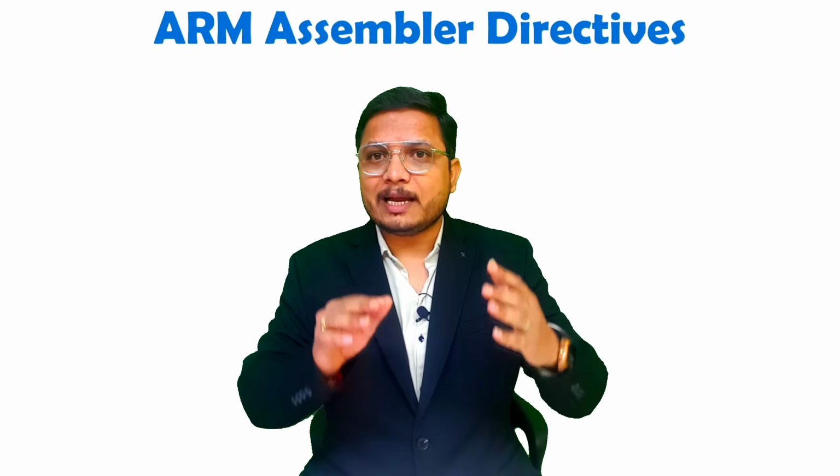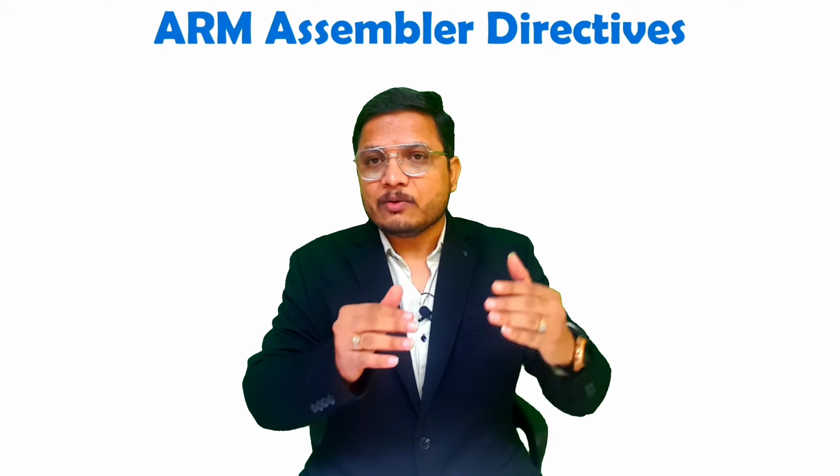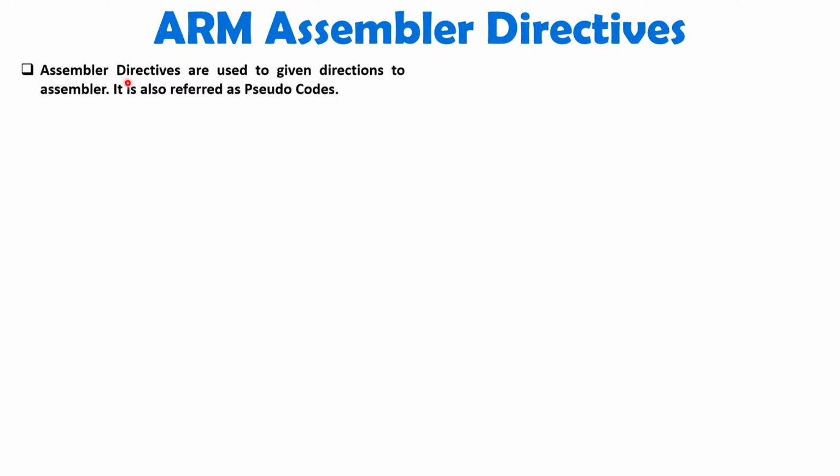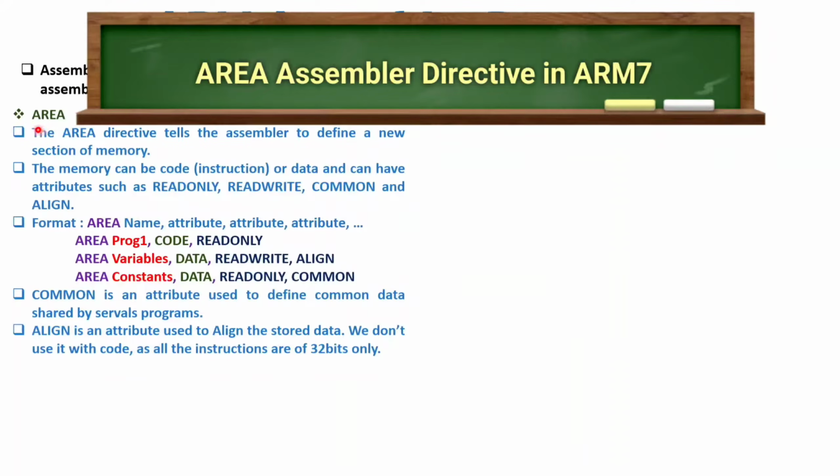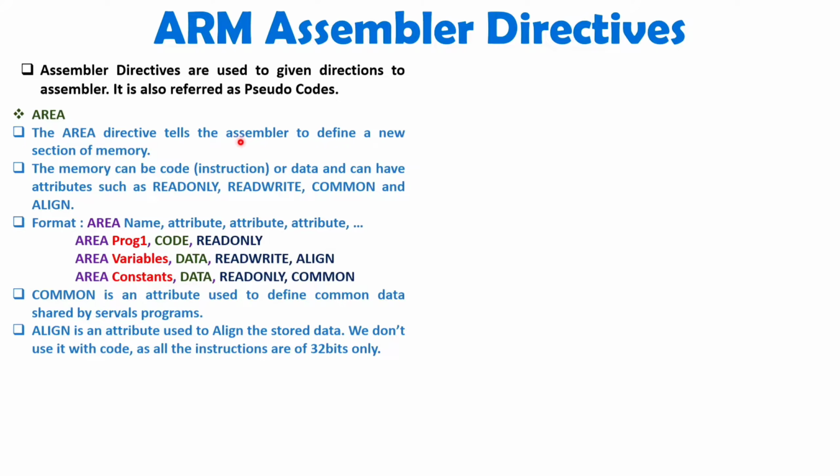Let us try to understand how we are doing this with ARM7. So my dear students, assembler directives are used to give direction to the assembler. That is also referred to as pseudocodes. Let me explain the first assembler directive, that is the AREA directive. The AREA directive tells the assembler to define a new section of memory.